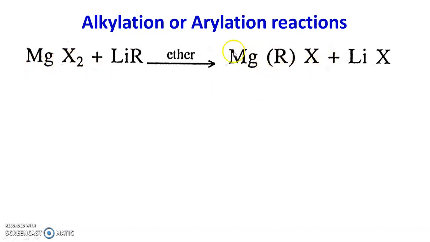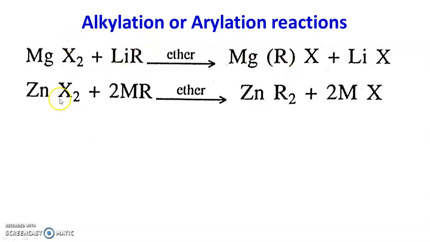This is the Grignard reagent, which is a new organometallic compound. In this way, alkyl lithium reacts with magnesium halide, and the halogen atom of the metal halide is replaced by the alkyl or aryl group of the organometallic compound, and we get new compounds.